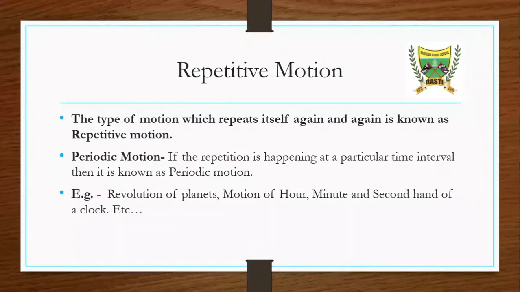So let's see the definition of repetitive motion. We will say a motion is repetitive if it repeats itself again and again. Now this repetition can happen in a particular time interval or at a non-uniform time. Based on that, we have distinguished repetitive motion as periodic and non-periodic motion.